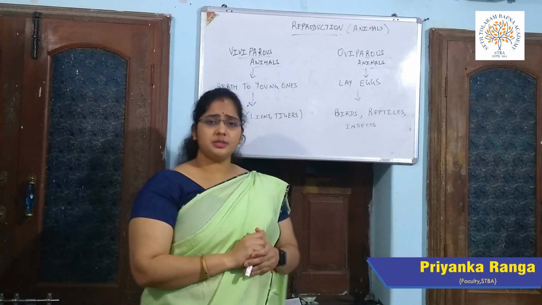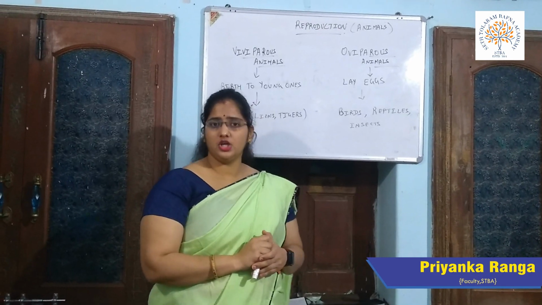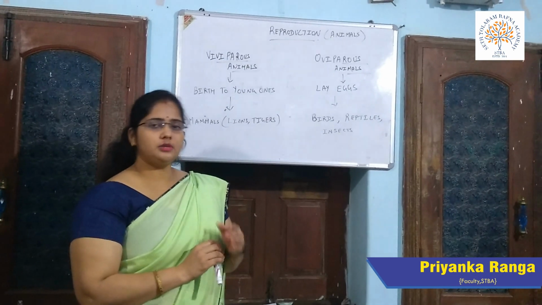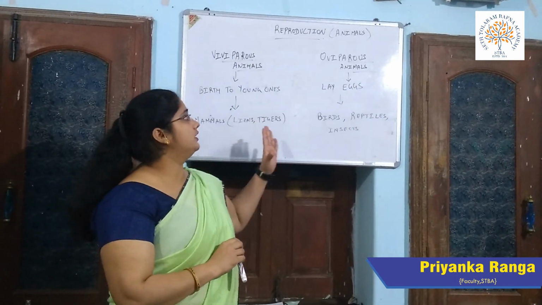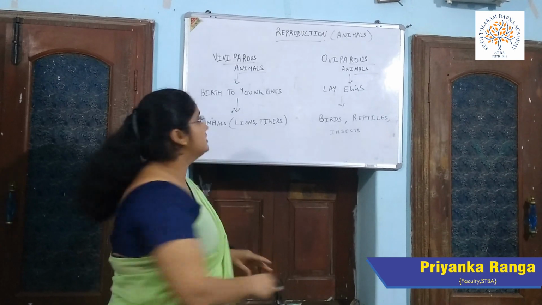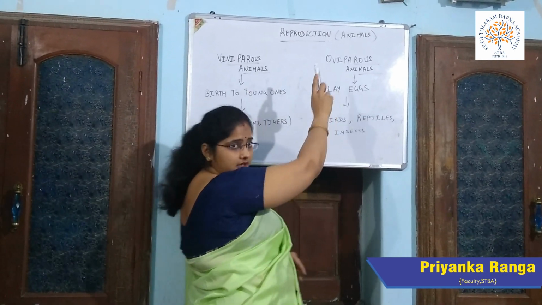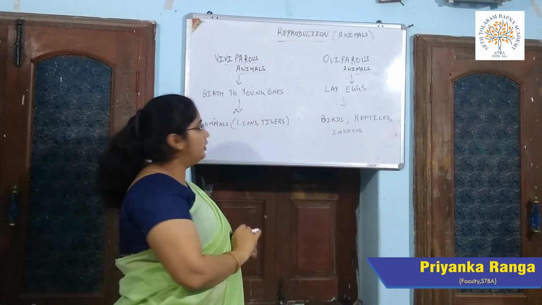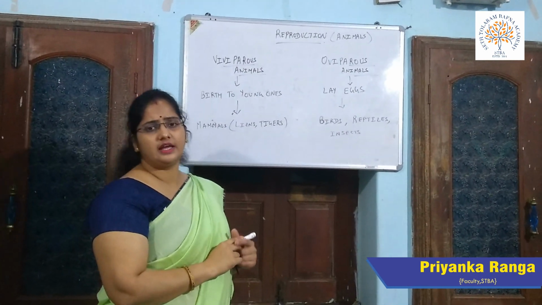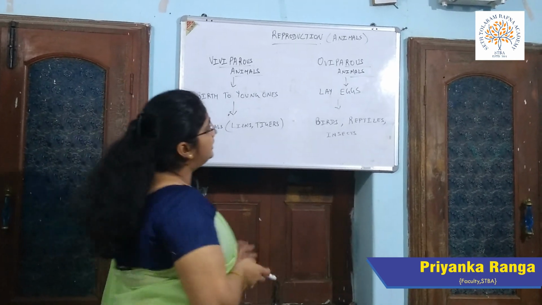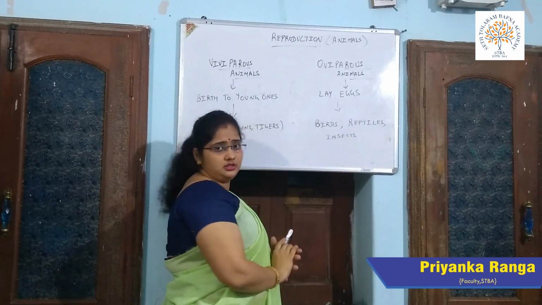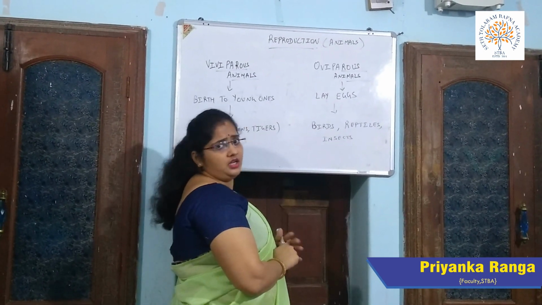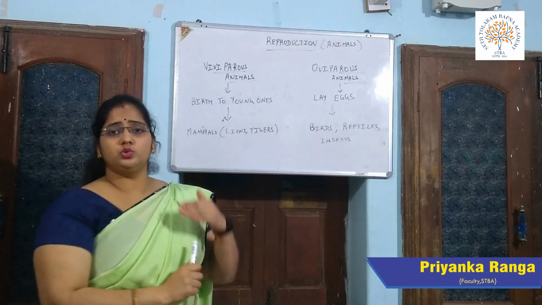So students, reproduction is the process by which living things produce young ones of their own kind. On the basis of reproduction, animals are divided into two categories, that is viviparous and oviparous. Viviparous are the animals that give birth to the young ones. For example, mammals such as lions, tigers and human beings also. Similarly, oviparous are the animals which lay eggs. All the birds and reptiles and insects lay eggs.